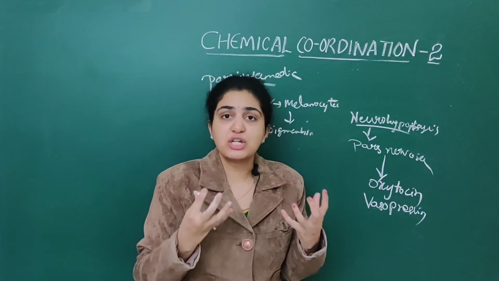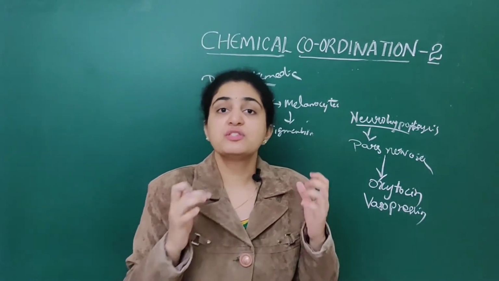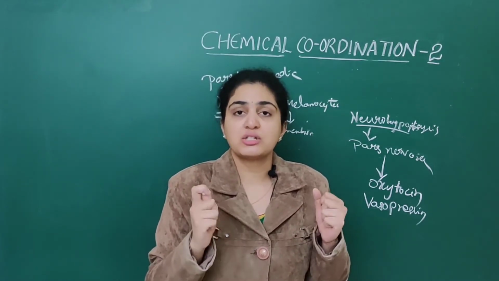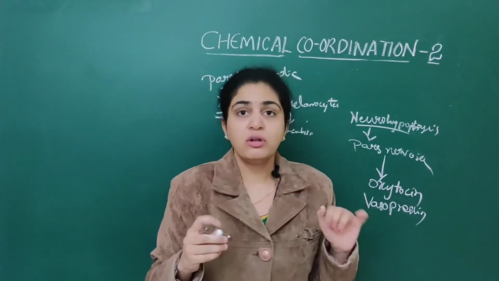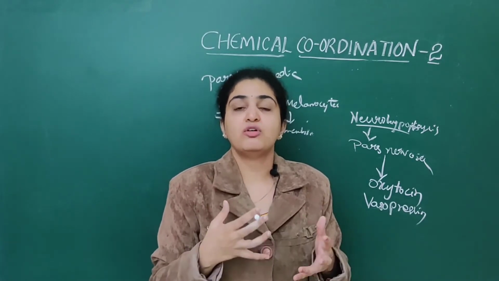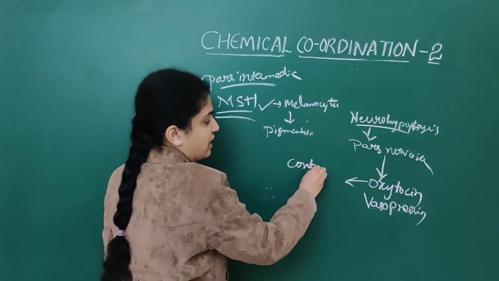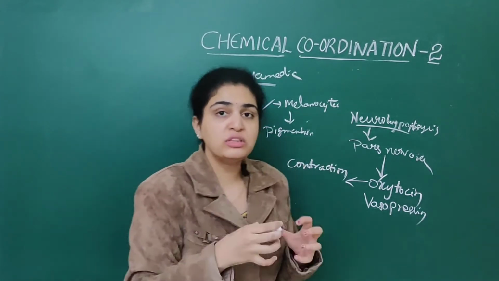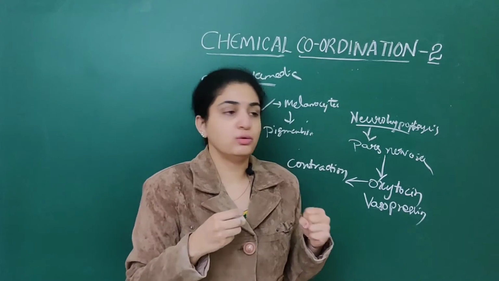Oxytocin, now what is the function of oxytocin? It helps in contraction of smooth muscles, that is during uterine contractions. When the mother is pregnant, this hormone helps in contraction of the uterus for the delivery of the baby. It plays an important role in contraction of the uterus. First it acts on smooth muscles, and then it helps in contraction of the uterus.